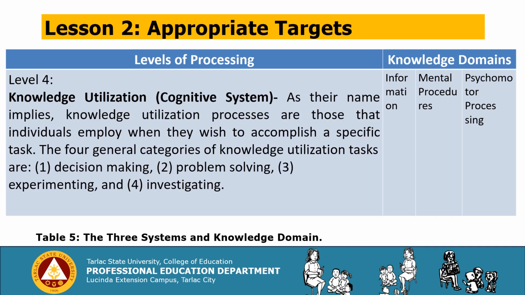Level 4, knowledge utilization of the cognitive system. As their name implies, knowledge utilization processes are those that individuals employ when they wish to accomplish a specific task. The four general categories of knowledge utilization tasks are decision making, problem solving, experimenting, and investigating.